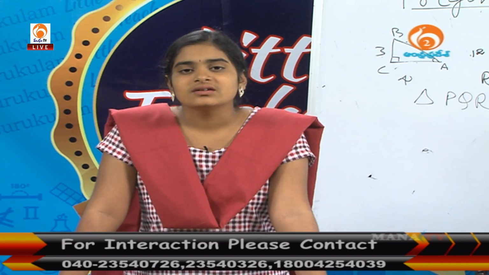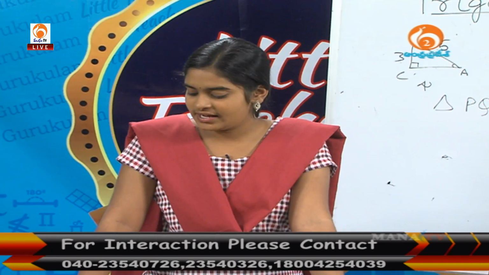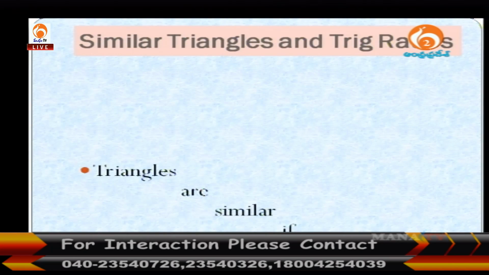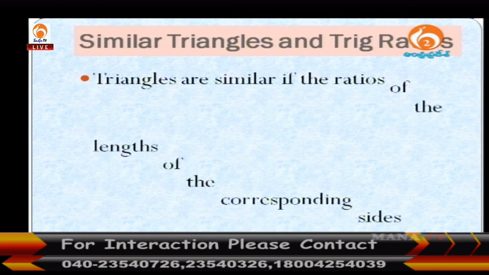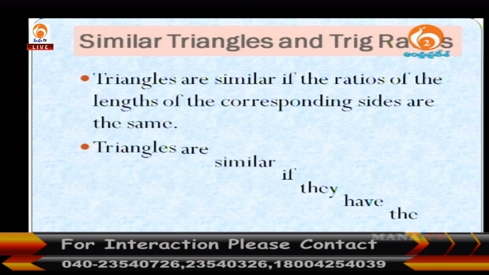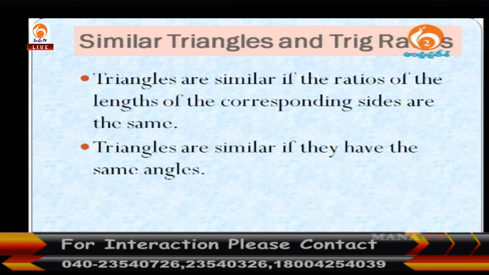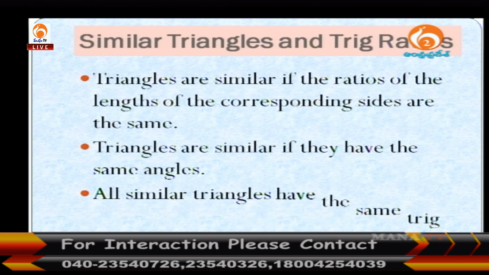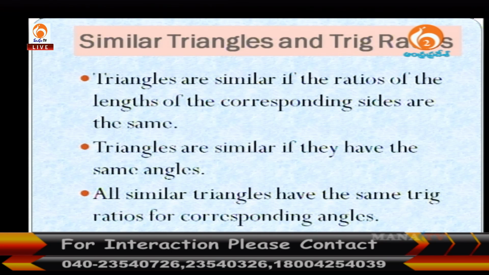Do you know the properties of similar triangles? See here, these are the properties of similar triangles. Triangles are similar if the ratios of the lengths of the corresponding sides are the same. Triangles are similar if they have the same angles.